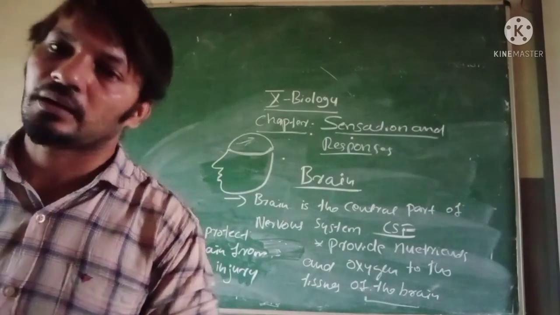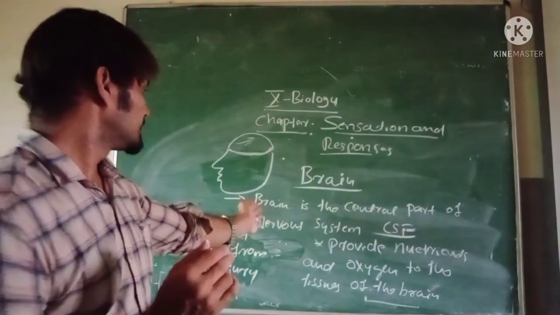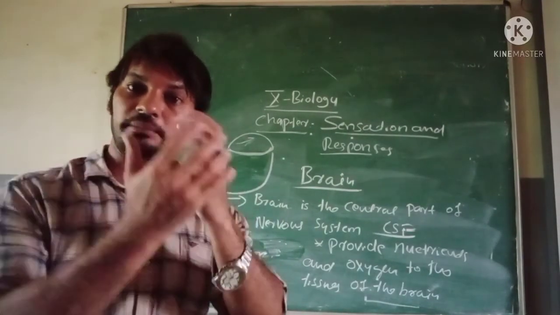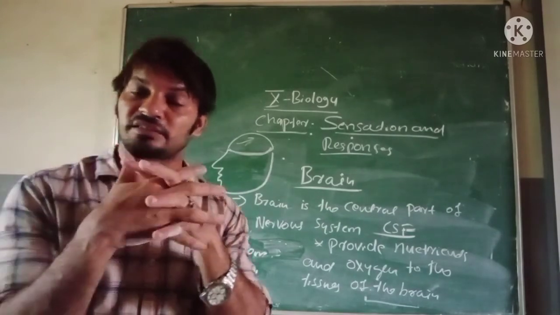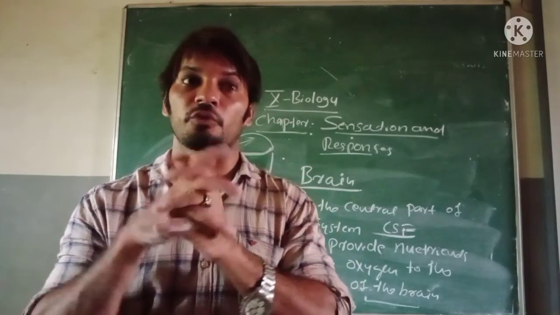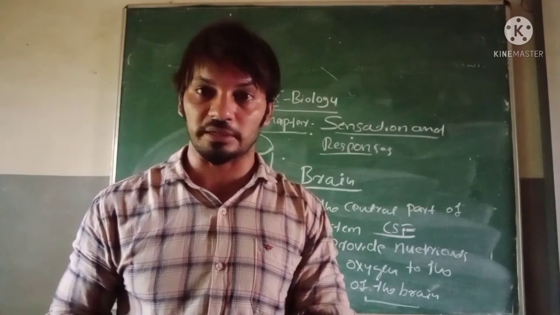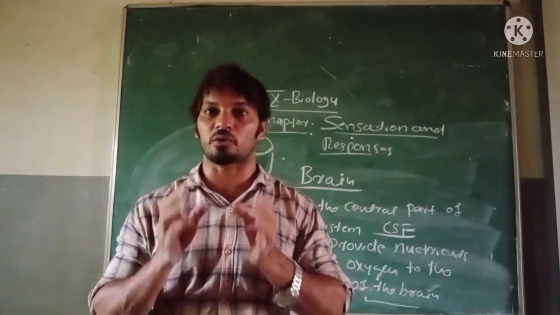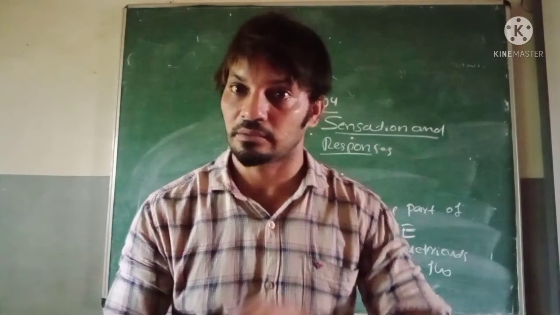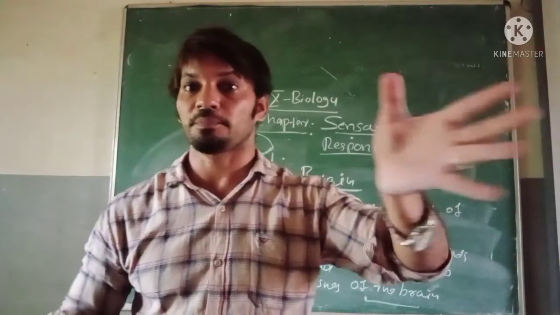What are they? Brain is the main part. Brain is the central part of the nervous system. The brain is covered by the three meninges, and the inner meninges are filled with cerebrospinal fluid. It is formed by blood and reabsorbed by the same blood. The functions of cerebrospinal fluid: it provides nutrients and oxygen to the tissues of the brain, and also protects the brain from injuries. Okay.